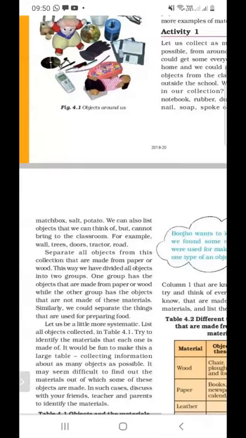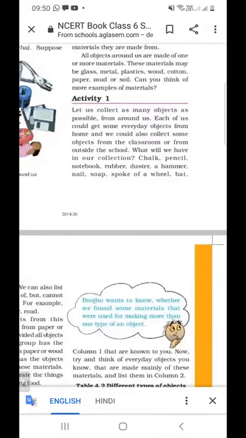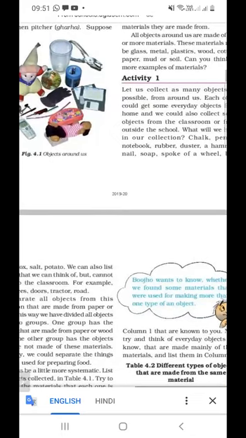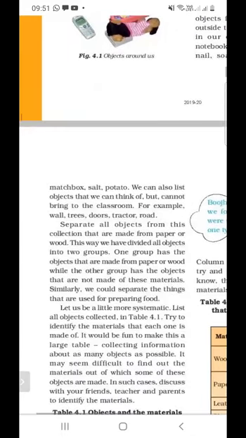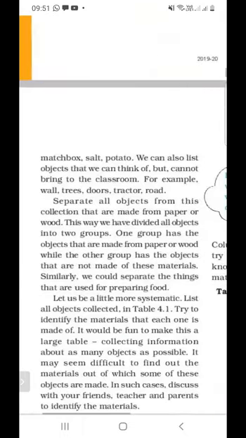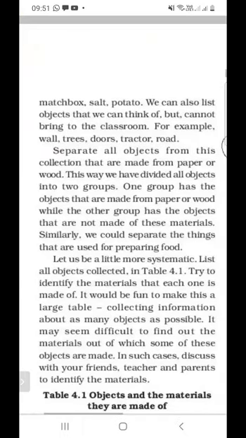Suppose the duster is made of wood, the hammer is also made of wood, and the nail is not made of wood. The soap is not made of wood, and the spoke of the wheel is also not made of wood. And the matchbox is made of paper. The potato is not made of paper or wood. So we have divided these materials into two groups.